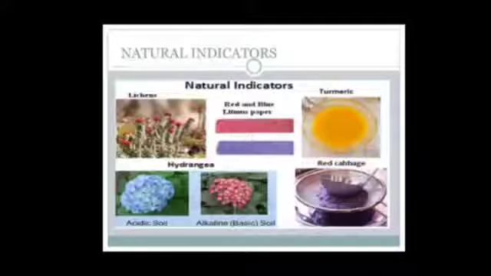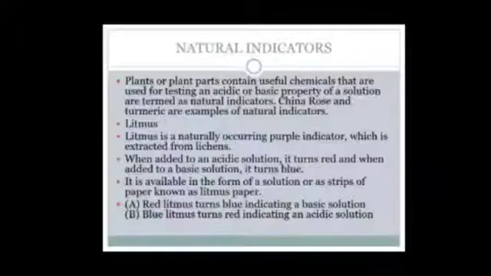Some natural substances are turmeric, litmus, China rose, then lichens, red cabbage, etc. These are some of the naturally occurring indicators. The most commonly used natural indicator is litmus. It is extracted from lichens. It has a mauve, or you can say purple, color in distilled water.